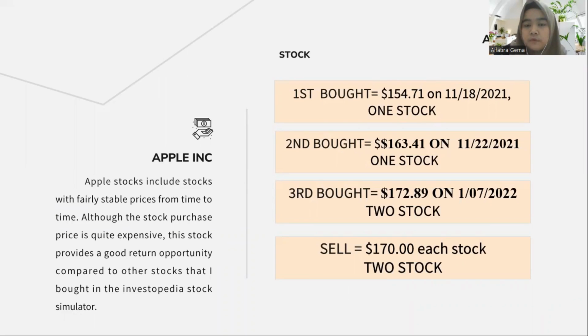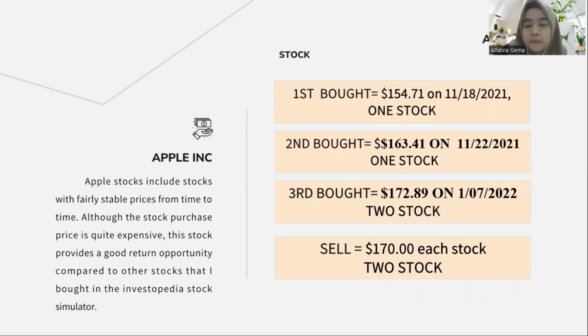The first buy of the stock in Apple Inc. was at 154.71 on November 18. Then, because the stock price was increasing, I decided to buy one stock again, and because the price continued to increase, I decided to get two more stocks. Overall, I decided to sell the stock when the price was 170 each. So in total, I got 340 for selling two stocks in Apple Inc.